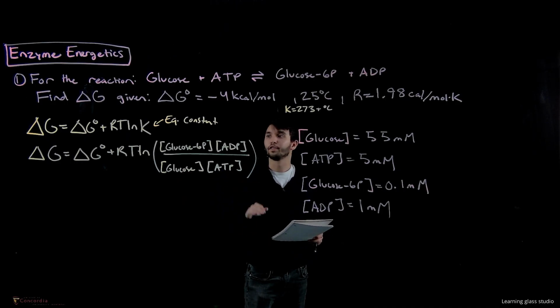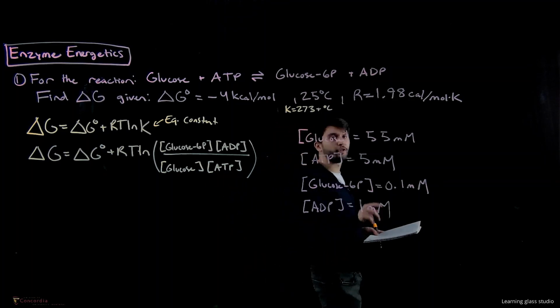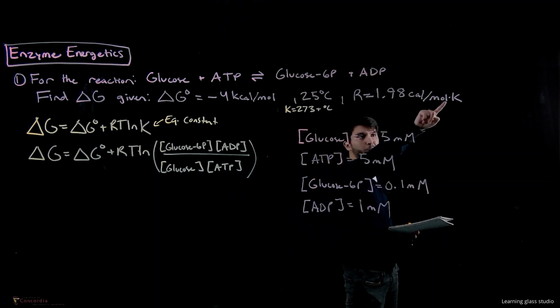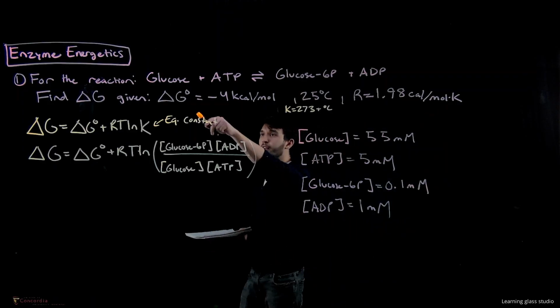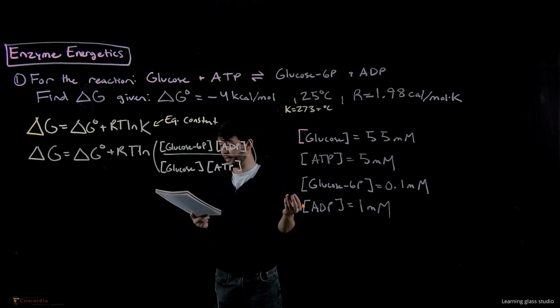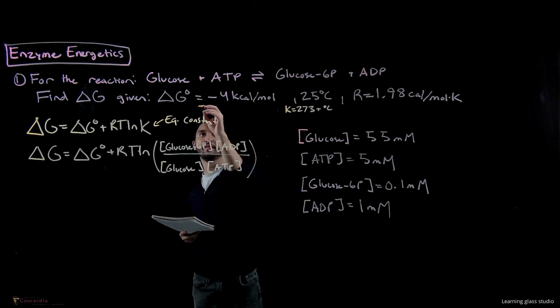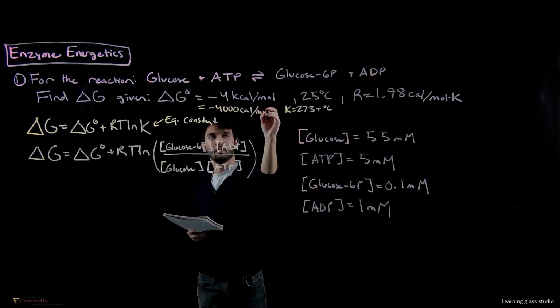So now we can substitute into this equation, but we do need to make sure all the units are correct. The units of R in this case are calories divided by mole times Kelvin. So we need delta G at standard to be in calories per mole. Right now it's in kcal, so we just multiply by 1,000, and we get that this is equal to -4,000 cal per mole.